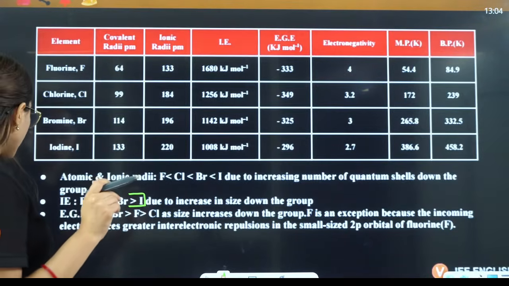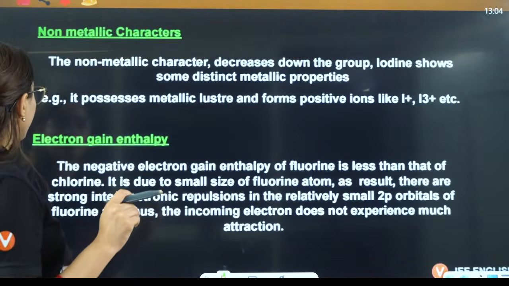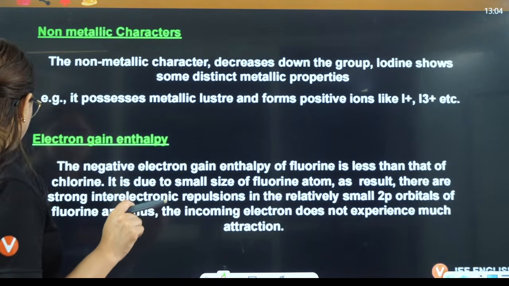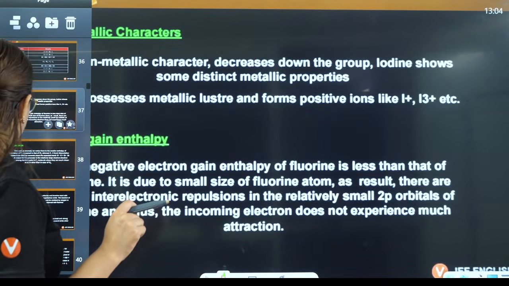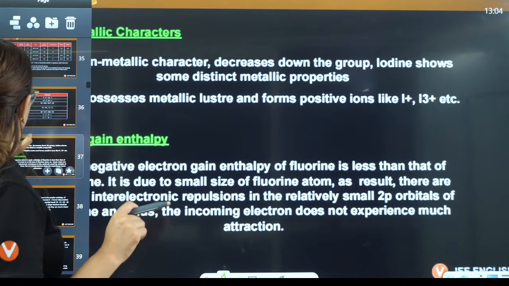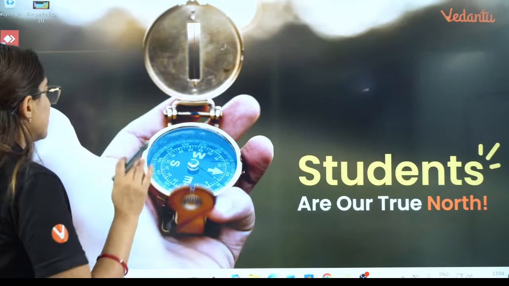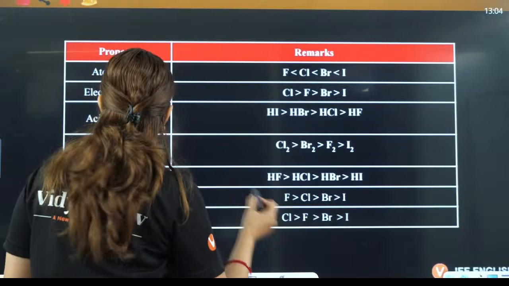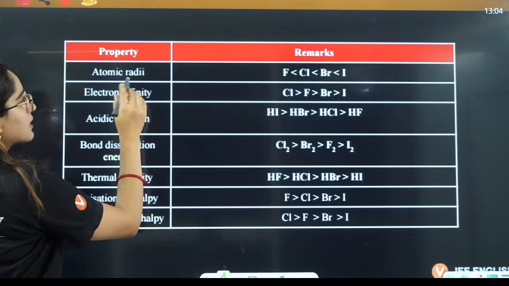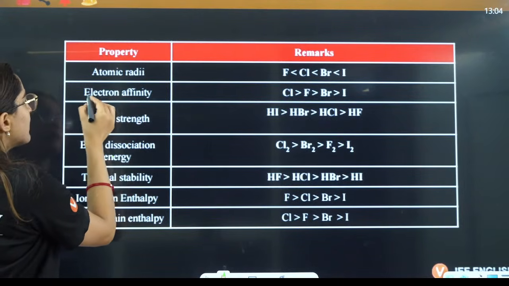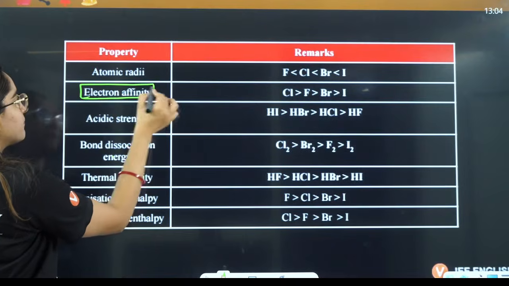The weird part will be in the case of, wait a minute, let me just write it here. Yes, the most important part will be here: atomic radii is same, then electron affinity.